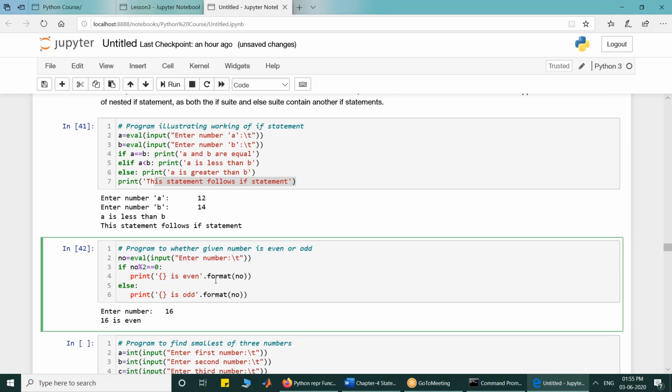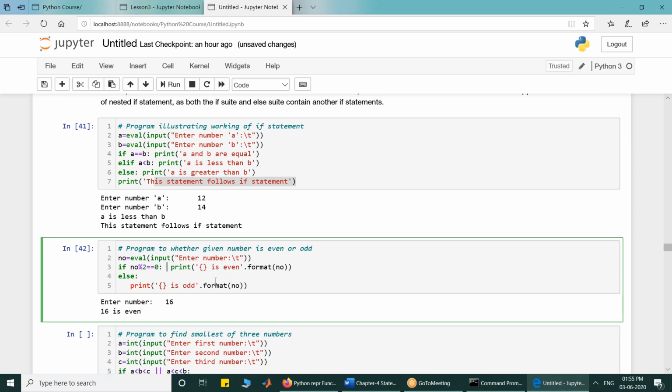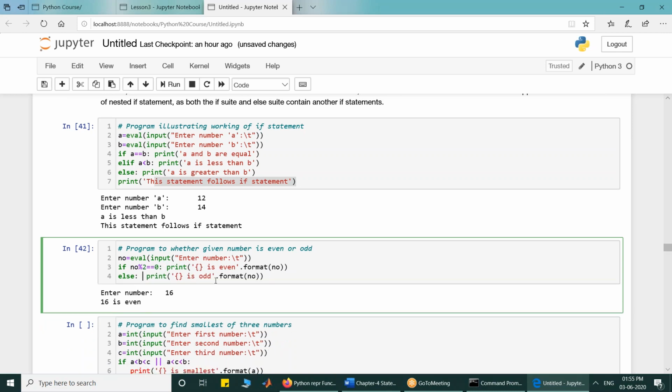Look at the modification that I am going to do, and I want to check whether the syntax remains valid or not. This is the if header, and this is the if suite. I am trying to put the if suite on the same physical line as the if header.